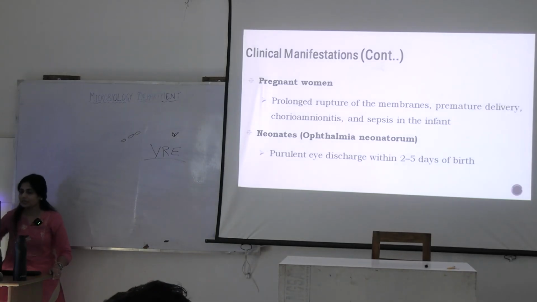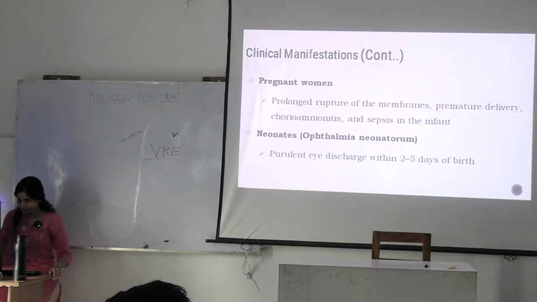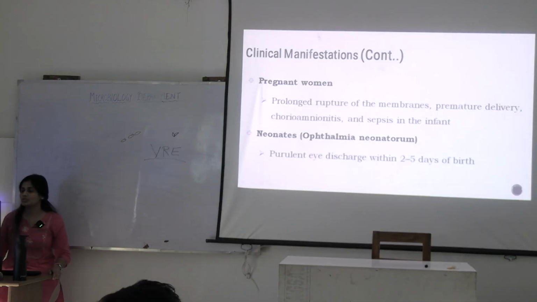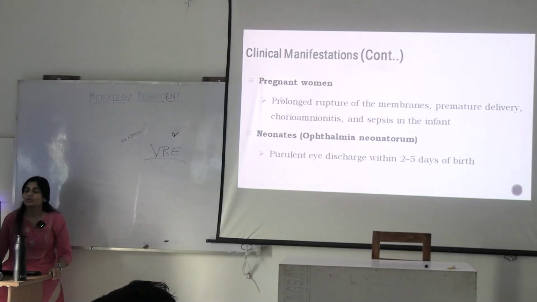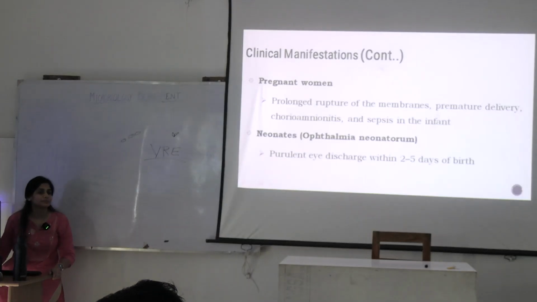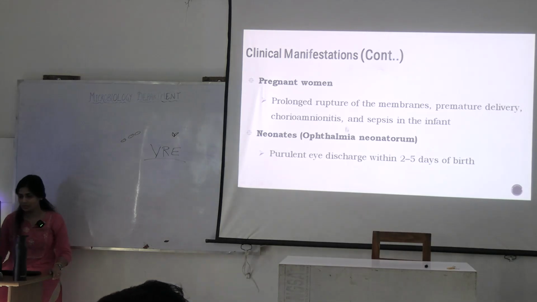ठीक है, we'll study that in this lecture only. Pregnant women में क्या हो सकता है? Prolonged rupture of membranes, premature delivery, sepsis and chorioamnionitis. Amnionitis in case of neonates. Okay.